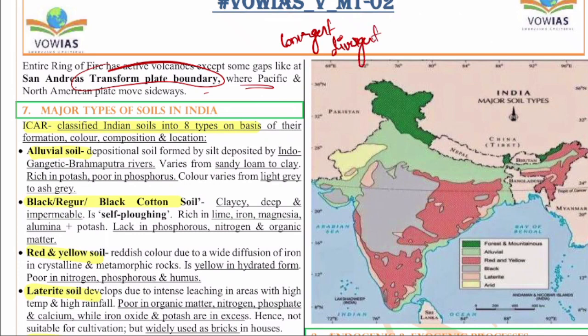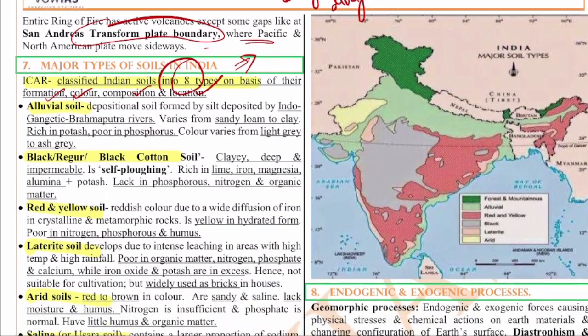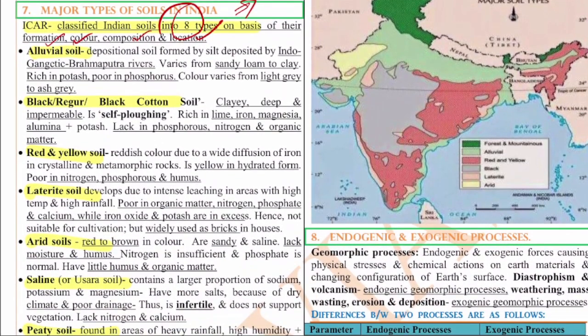Now let's move on to the 7th question, which is on the types of soil. ICAR has classified Indian soil into 8 types on the basis of their formation, color, composition and location. The various types are alluvial, black, red, laterite, arid, saline, peaty. The alluvial soil is formed by silt deposited by the Indus, the Gangetic, and Brahmaputra rivers, etc.